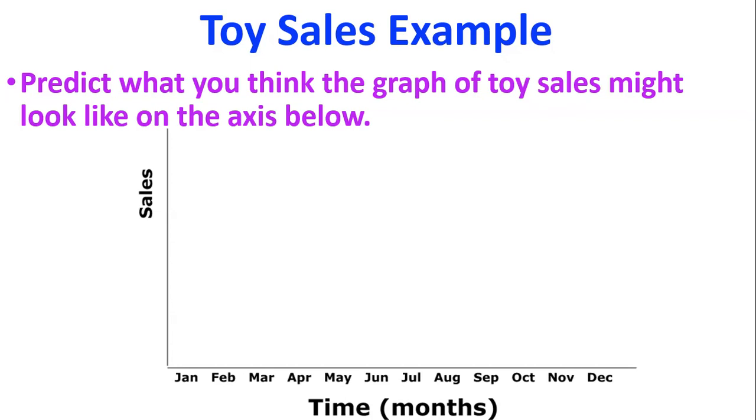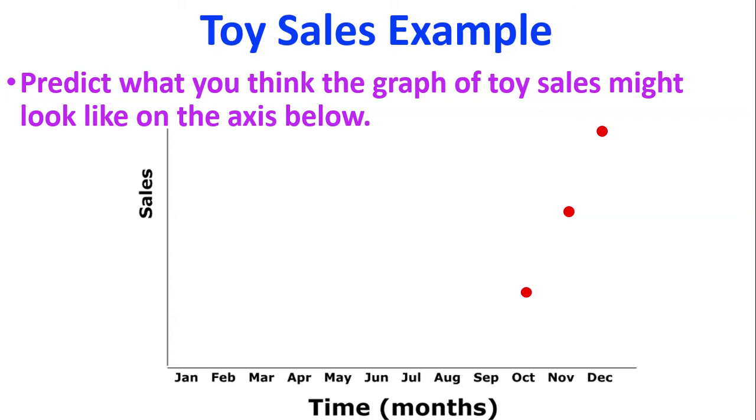So if I think about toy sales now, and I'm going to do this by month, so Jan, Feb, March, etc. I'm going to start with when I think the sales of toys are going to be the highest, which is in December. So I'm putting a really high dot up at December. I also know that in November, some people start buying presents before Christmas. Some of them just do it in December, just before Christmas. But some people start in October and November, buying things to put aside. So I'm going to say that in October and November, the sales are starting to go upwards.